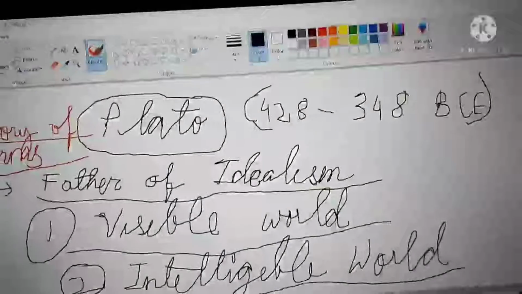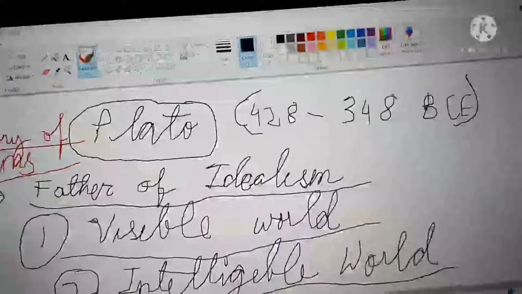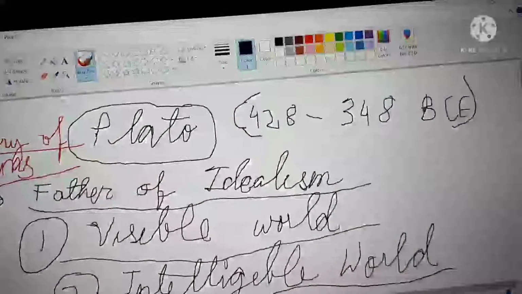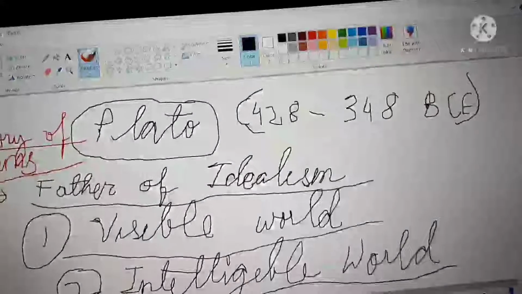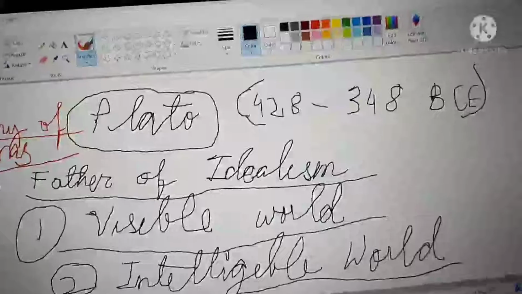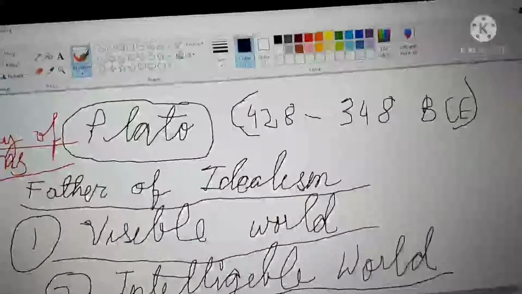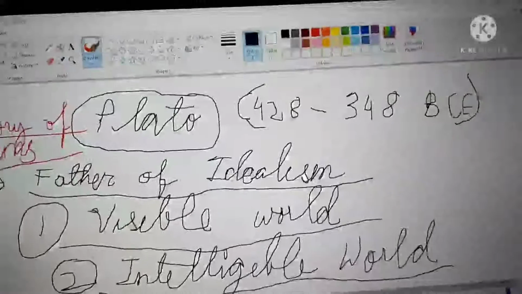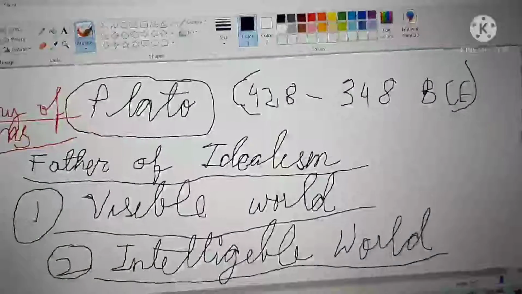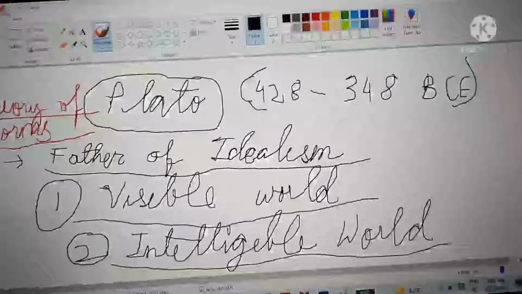He comes to this material world, and he goes back to the world of ideas. Only the philosopher can know that. So we have to look through the lenses of a philosopher. Let's become philosophers. Let's change this world.